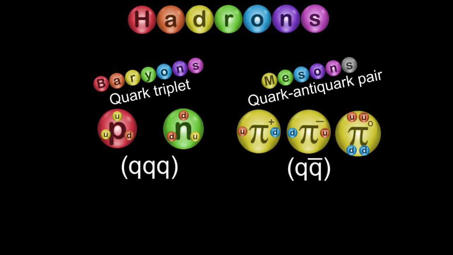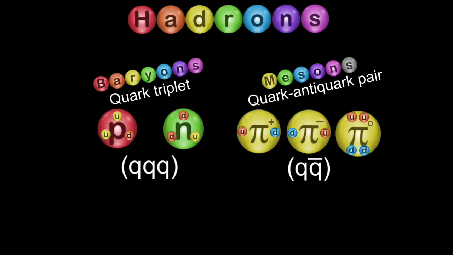So it's worth noting that there are lots of other hadrons. We have other examples of hadrons where they would combine in the kind of QQQ way, and we have lots of other combinations that would form quark-antiquark pairs. So we can have lots of baryons and lots of mesons by combining different quarks.